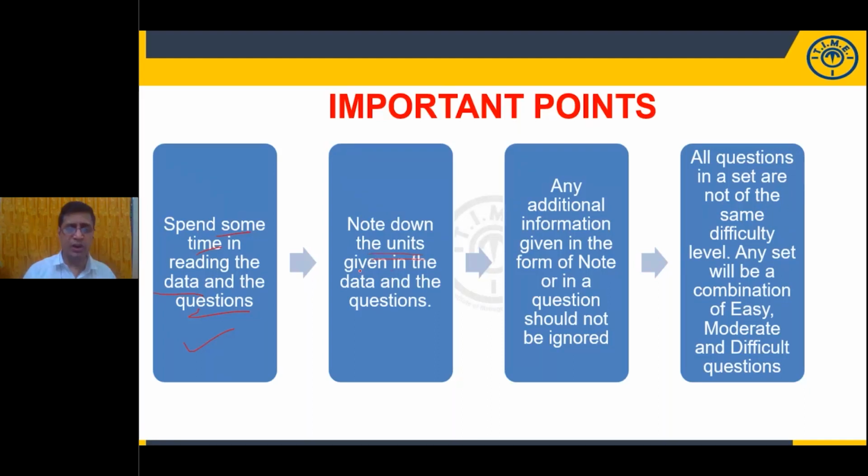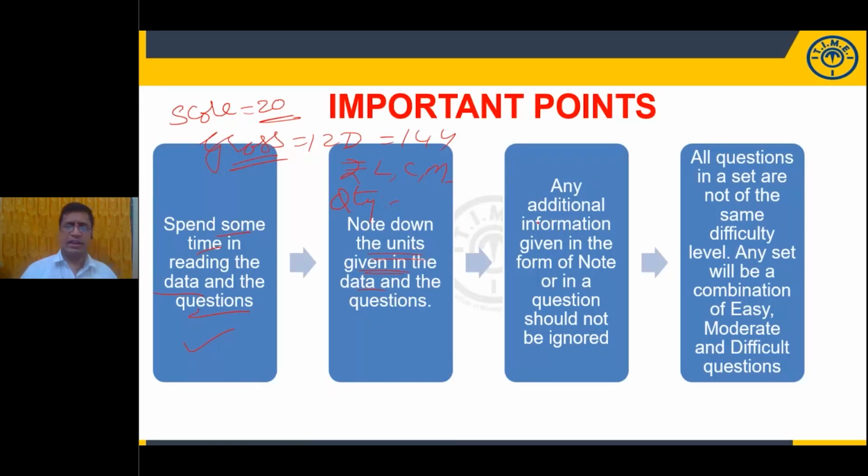And note down the units of measurement. That is very, very important. Sometimes you'll get rupees in lakhs, crores, millions, billions, trillion. Or sometimes you will get quantity. Quantity means weights in kgs, quintal, tons. Measurements. For example, sometimes you'll get score. What do you mean by score? Score means number of articles, 20 articles. Gross. Gross means 12 dozen. Dozen means 12. 12 dozen means 144 articles is called the gross.